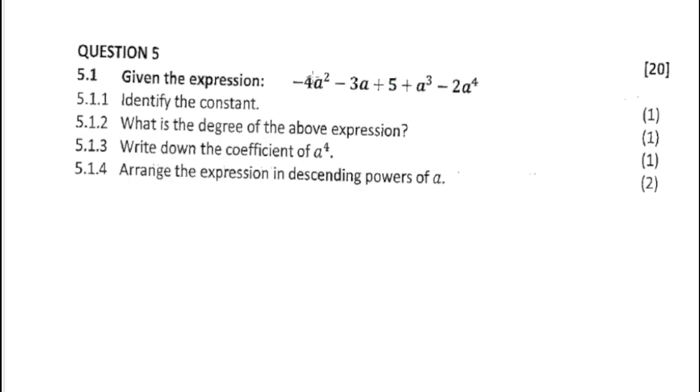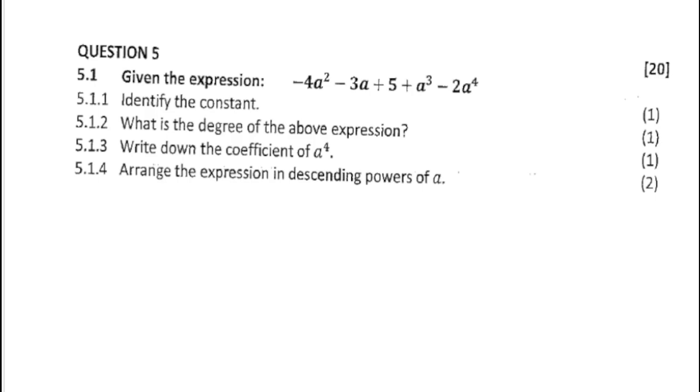So that would be an A in this case. But commonly we have an X or a Y that is a variable. It changes from time to time, as the expression says. It's some unknown. It changes from time to time.